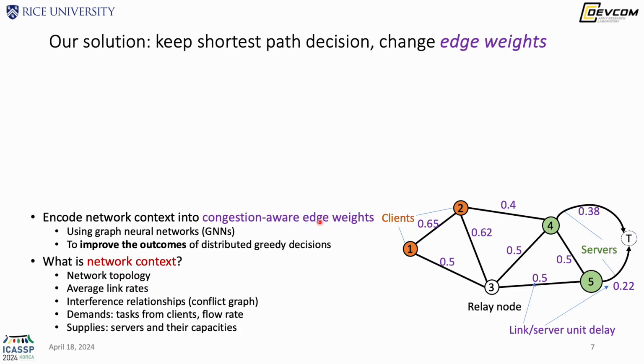So our solution is to keep the shortest path decision framework, but change the edge weights. Particularly, we propose to encode the network context into congestion-aware edge weights. For example, these numbers here. So these edge weights can help to improve the outcome of the distributed greedy decision without changing the decision framework. So here, the first question will be what is network context?